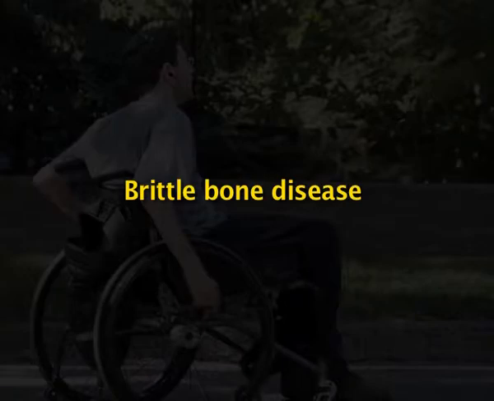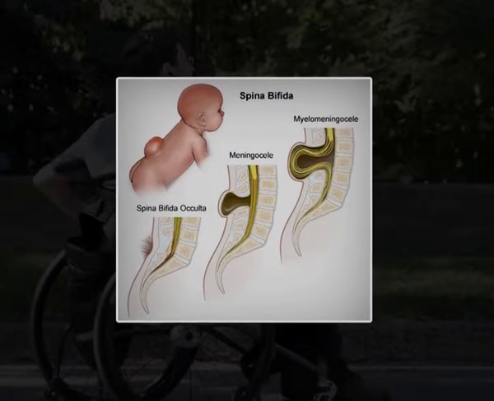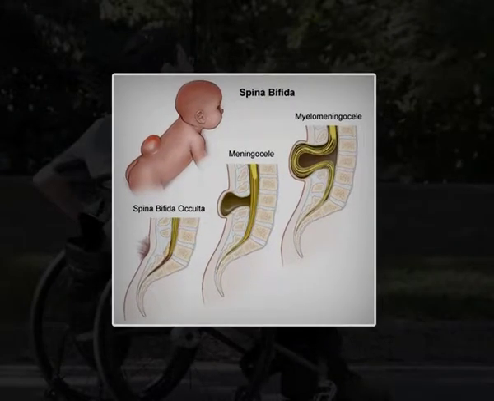Brittle bone disease. Brittle bone disease is a genetic inherited disorder which causes the bones to break easily. It may affect the stature, muscle tone and coordination. The breakage may occur during growth spurts, and it can happen even with the smallest movements like the shutting of a door or lifting any object from the floor. Spina bifida or hydrocephalus. Spina bifida is a neural tube defect in the development of the spinal column. It can cause minimal or complete paralysis of the spinal cord.